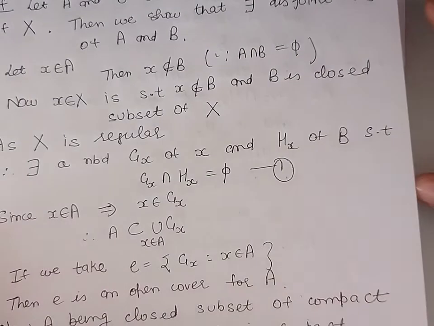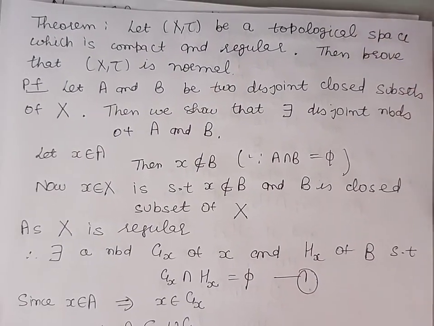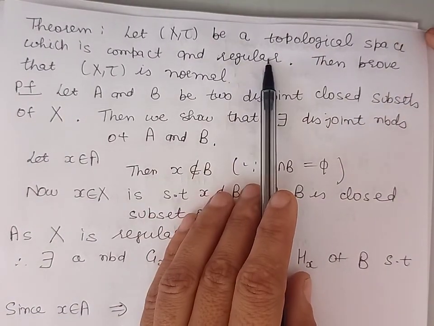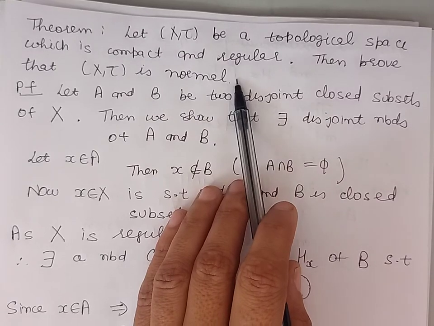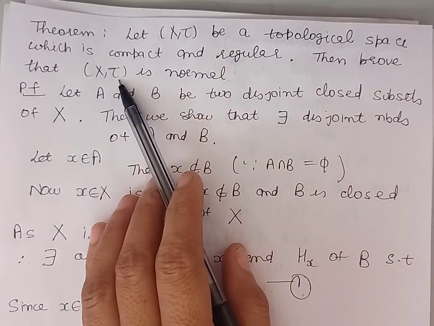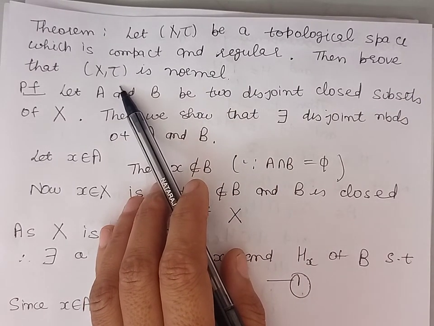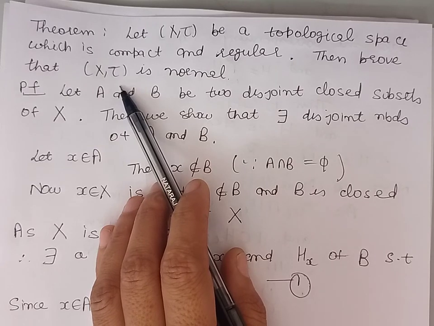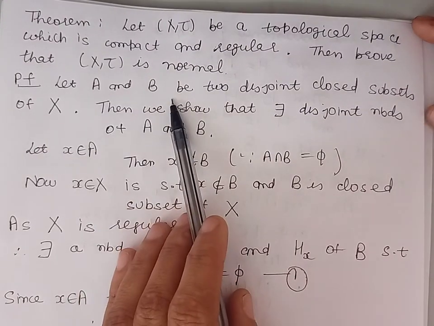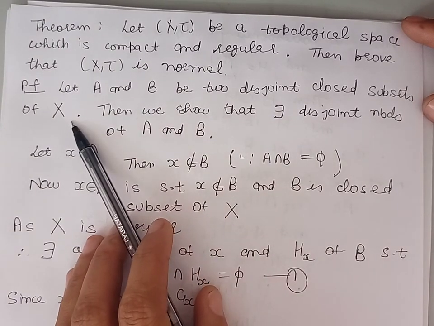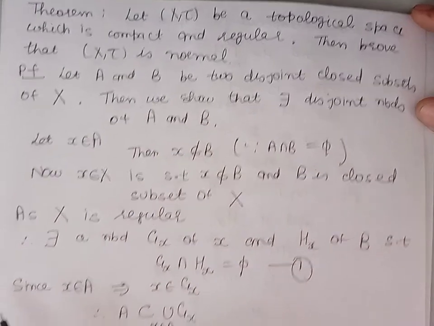Now, in the next theorem, we'll discuss the normality of a compact regular topological space. So let us take a topological space (X, τ) which is compact and regular. We have to prove that this topological space is normal. Now, in order to prove X is normal, we have to prove that disjoint closed subsets of X have disjoint neighborhoods. So let us take A and B as disjoint closed subsets of X. We have to find their disjoint neighborhoods.